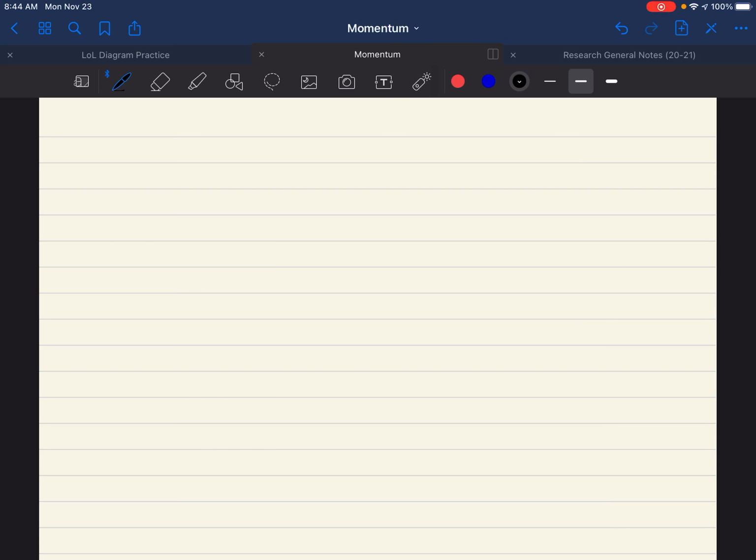Okay, so at this point, you're probably wondering why we're talking about center of mass right now. It seems kind of disconnected from momentum. It's like a concept that came out of nowhere. But the reason we're talking about center of mass is because by looking at the center of mass of a system, we can infer a lot of information about how different objects in that system are moving.